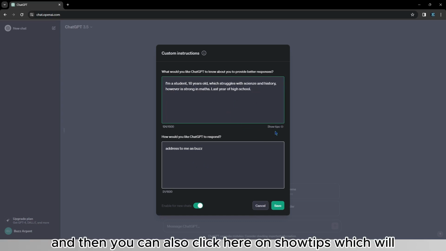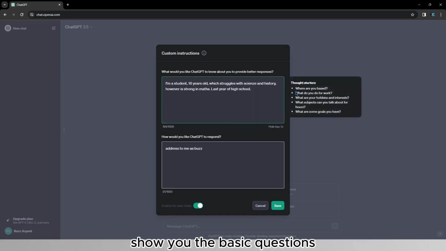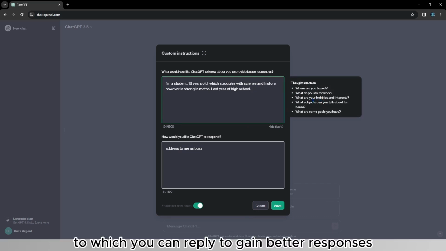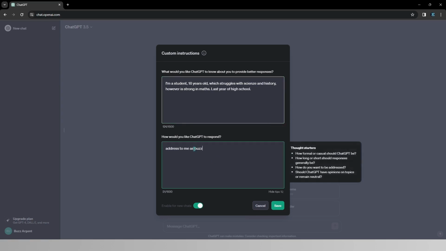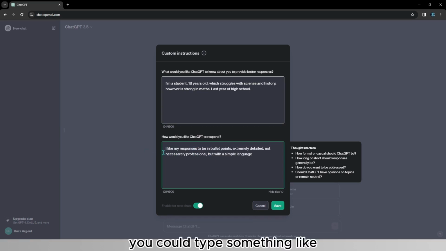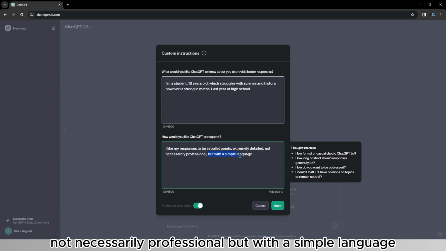And then you can also click here on show tips, which will show you the basic questions to which you can reply to gain better responses. And then there is, how would you like ChatGPT to respond? So for me, as I already said, I'm an egomaniac, so I have chosen address to me as Buzz. However, you could type something like, I like my responses to be in bullet points, extremely detailed, not necessarily professional, but with a simple language.